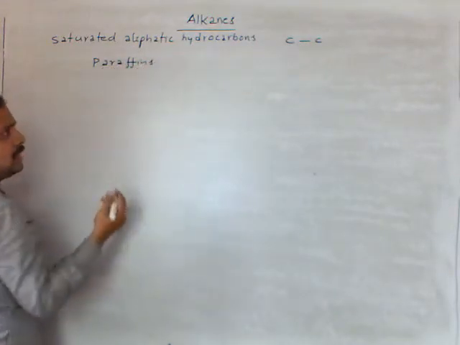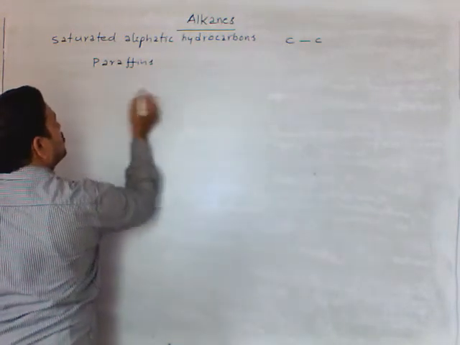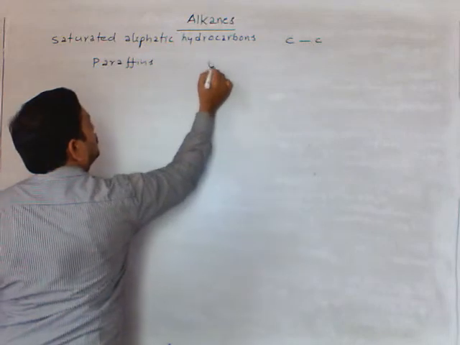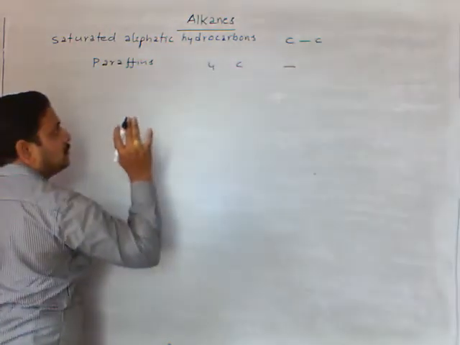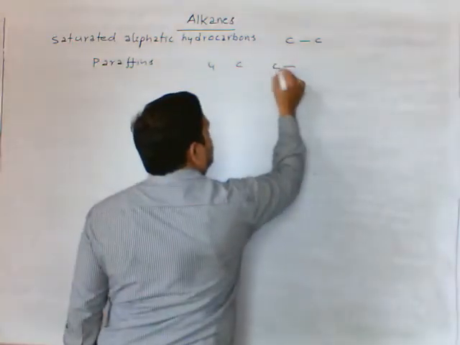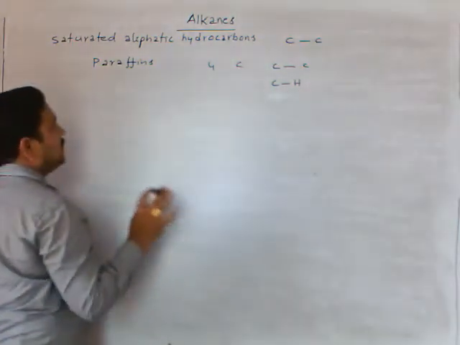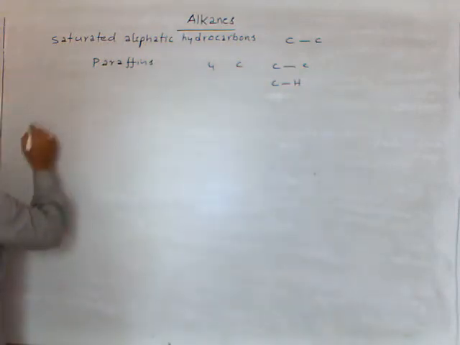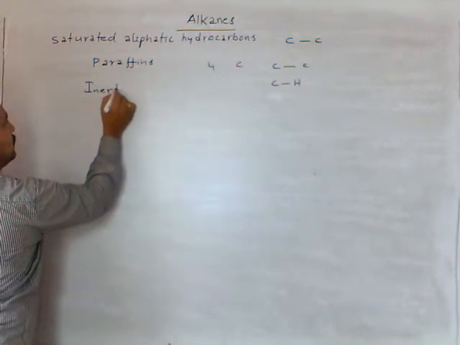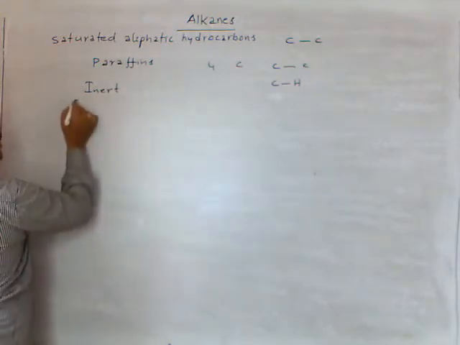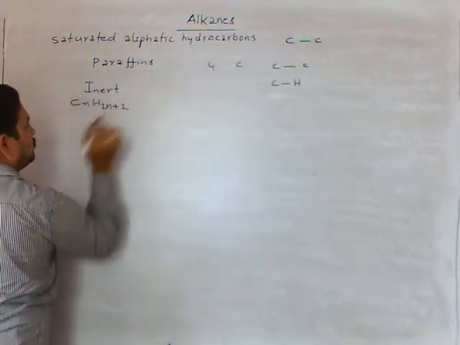Para means little, affinis means affinity. Why? Because all four valencies of carbon are satisfied with single bonds. That is C-C single bonds and C-H single bonds. These are present. That's why these are chemically inert. And also the general molecular formula is CnH2n+2.